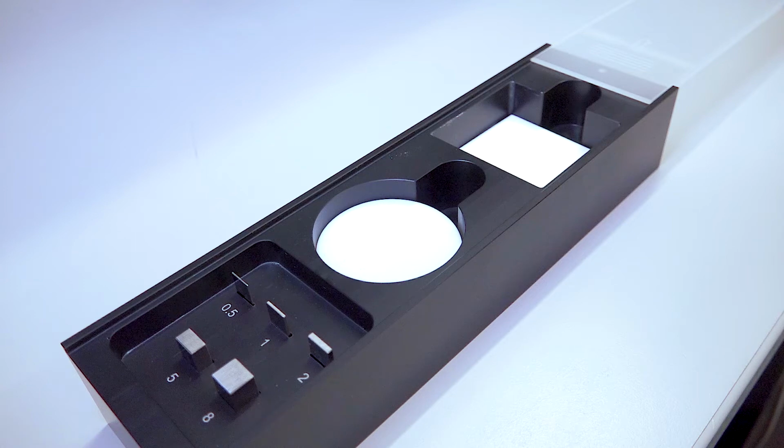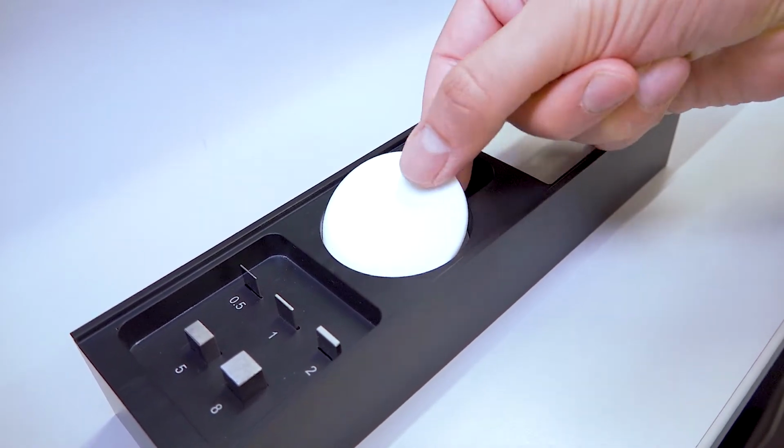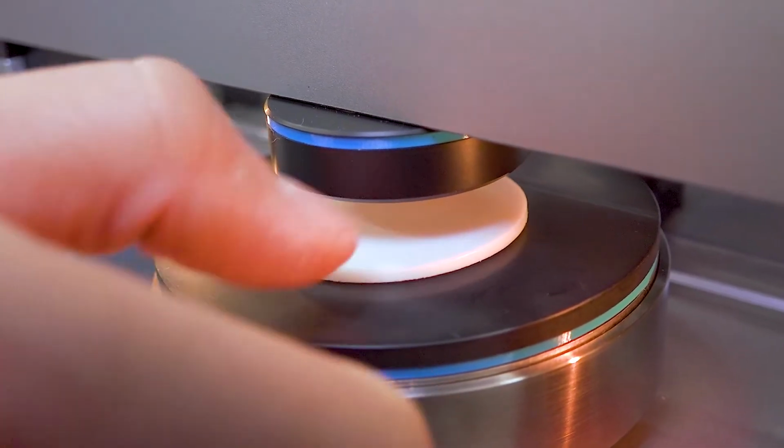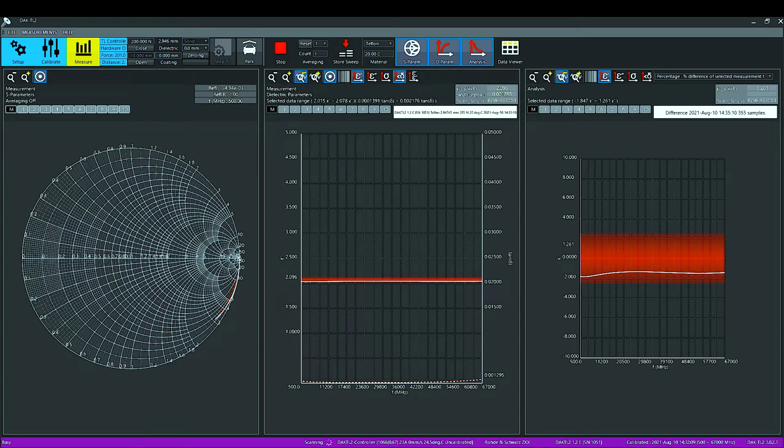reference samples provided in the DAC-TL2 CalSet. The validation must be done with a different reference material from the calibration load. Here I measure Teflon for the validation. Deviations smaller than the measurement uncertainty values are considered acceptable.